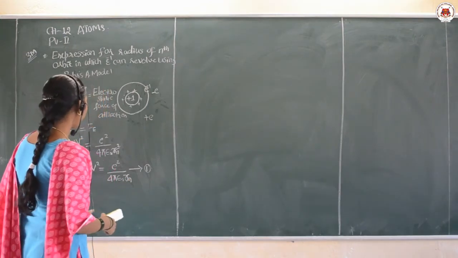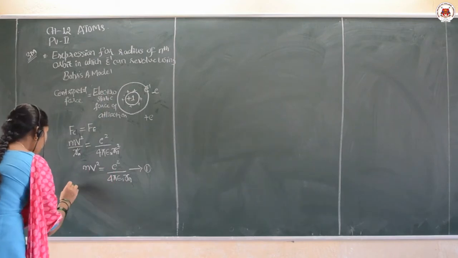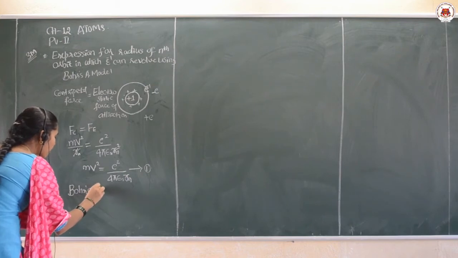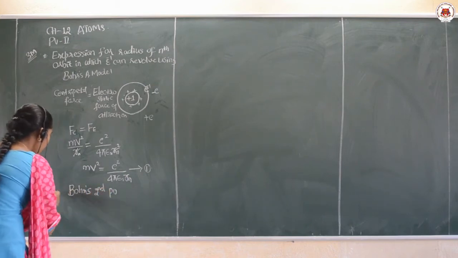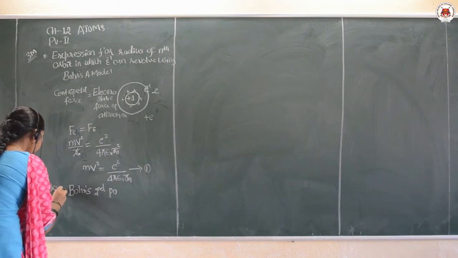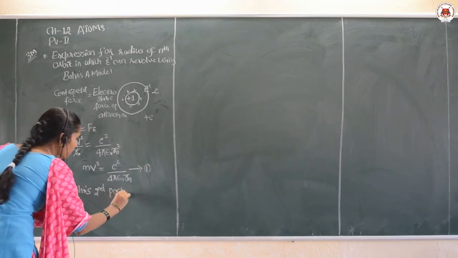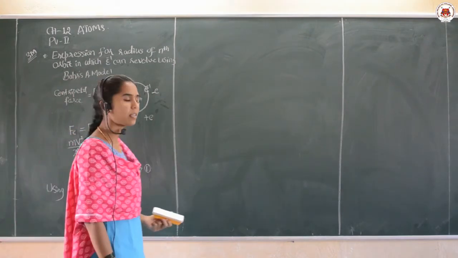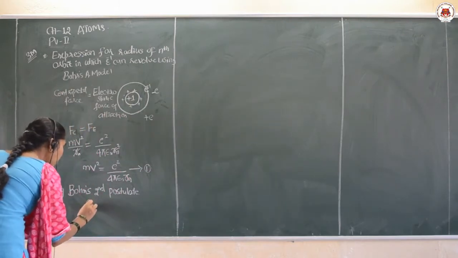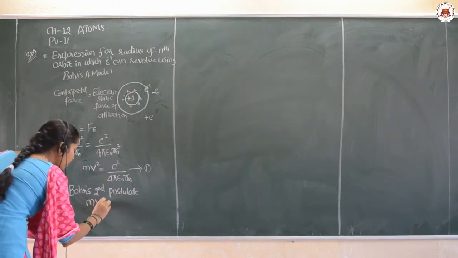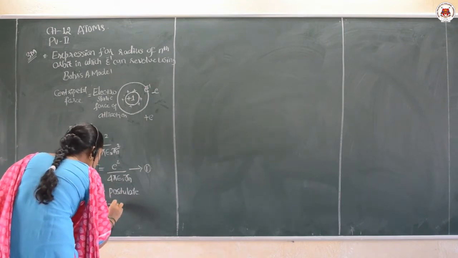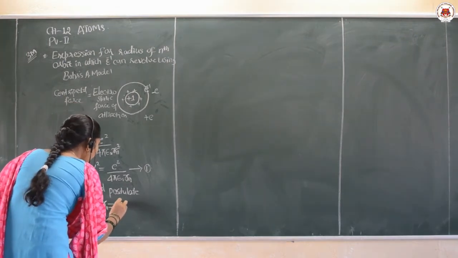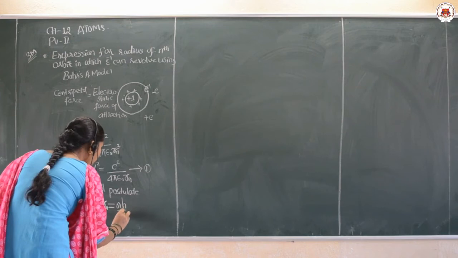Okay. Now we apply Bohr's second postulate. What is the second postulate statement? It states that the angular momentum of an electron in the nth orbit is given by an integral multiple of h upon 2 pi.